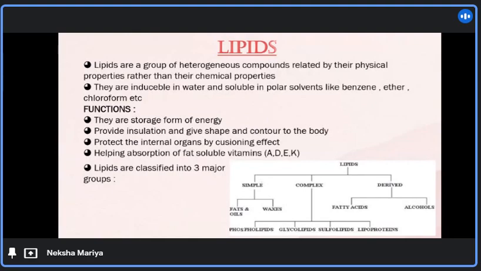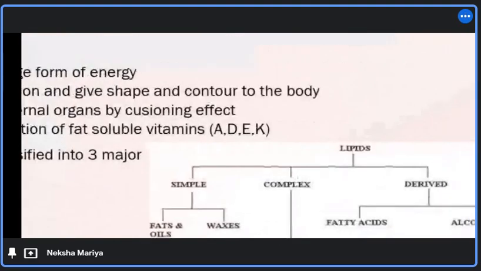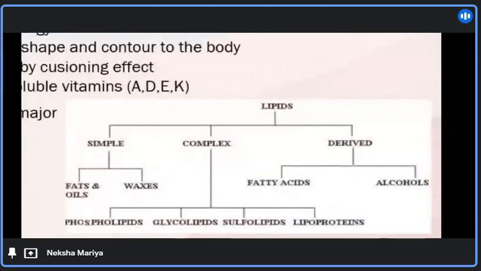Lipids are classified into three major groups. They are simple, complex and derived lipids. Simple lipids are divided into fats or oils and waxes. Complex lipids are classified into phospholipids, glycolipids, sulfolipids and lipoproteins. And derived lipids are fatty acids and alcohol.